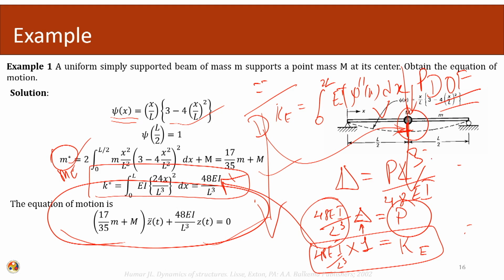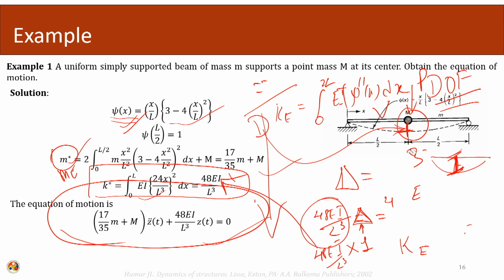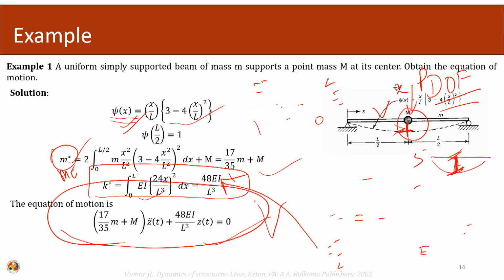And when we calculated the stiffness also, the unit deflection was at the point of the chosen degree of freedom. So, whenever we calculate our equivalent mass or equivalent stiffness, we will always calculate with respect to the chosen degree of freedom. With this I will stop here. Thank you.